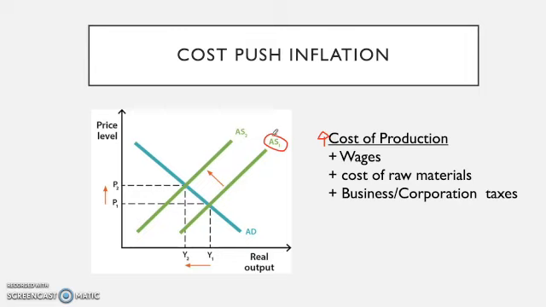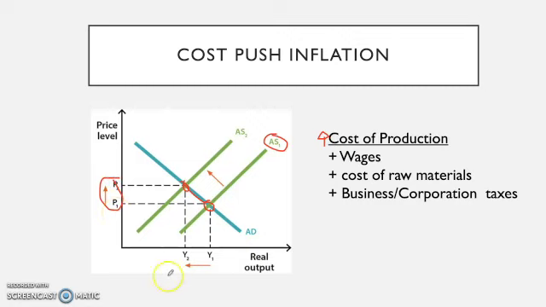So if they are going to be spending more to produce, it means that will impact on how much they can produce, and hence we're going to have this leftward shift, which is showing that there is a reduction in the production level. But when it shifts to the left here, this equilibrium has now moved here, which is also impacting the overall price level within the economy.